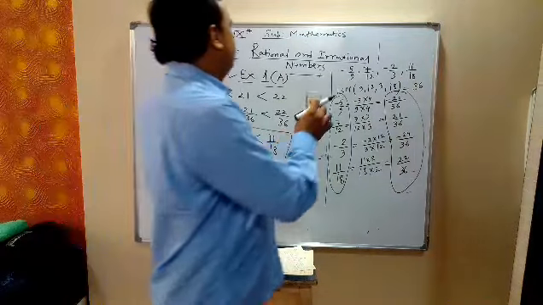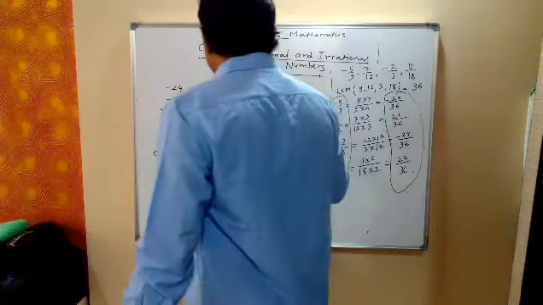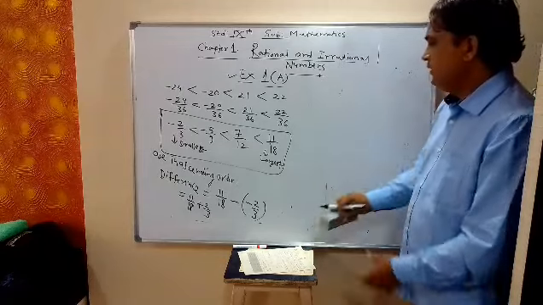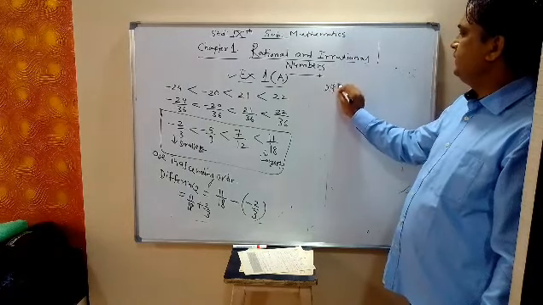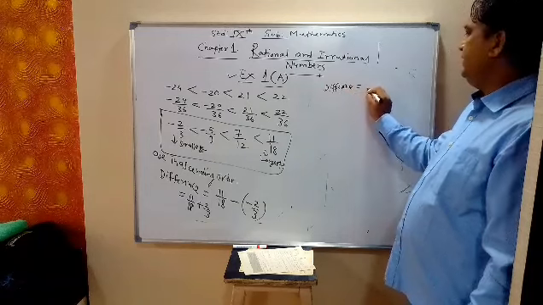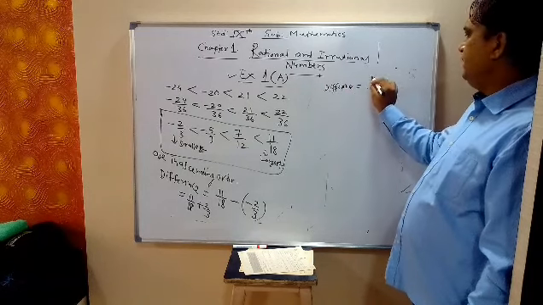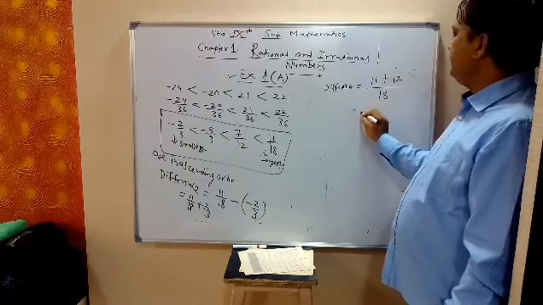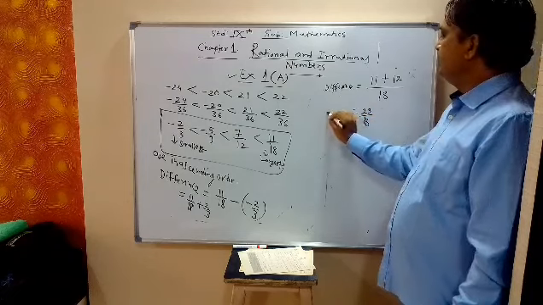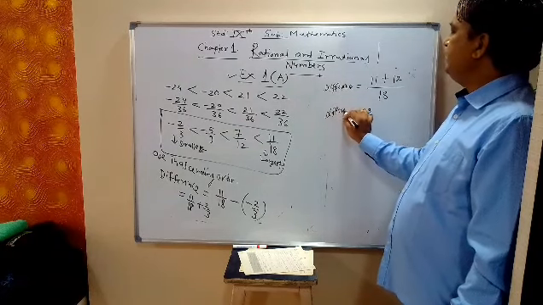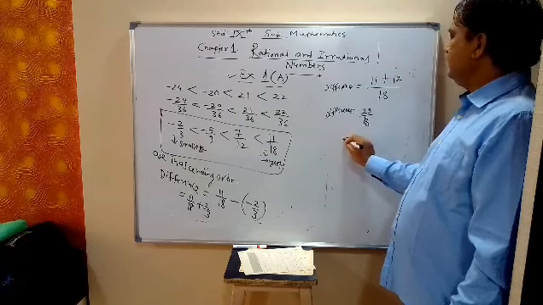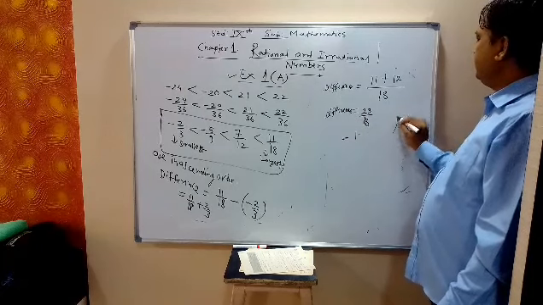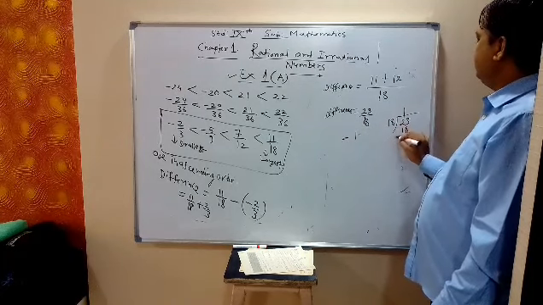We simplify this. The LCM is 18, so 11 plus 12, 23 upon 18. The difference of largest minus smallest is 23 upon 18. Now divide 23 by 18. 18 ones are 18, remainder 5.